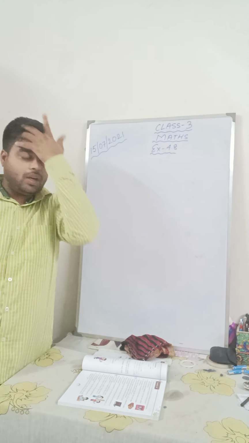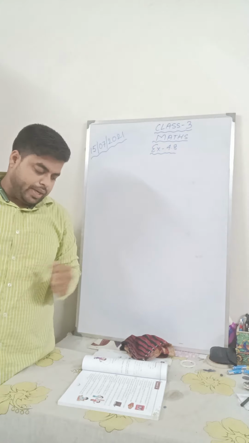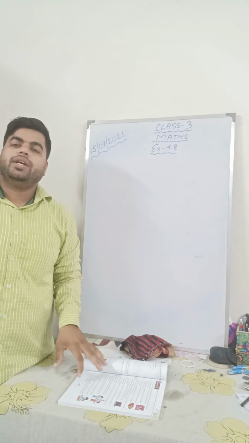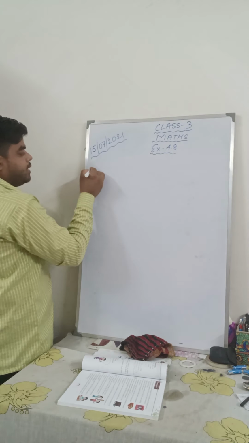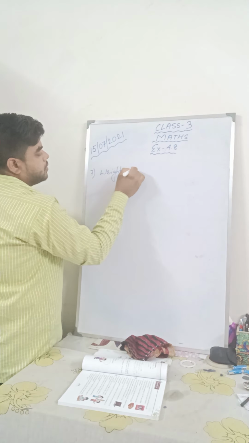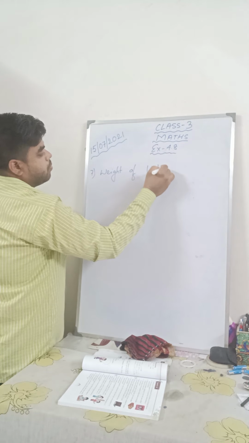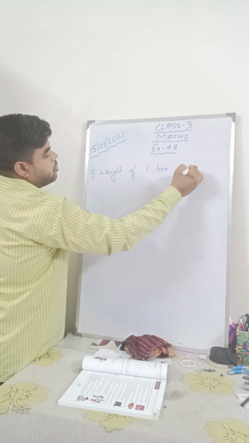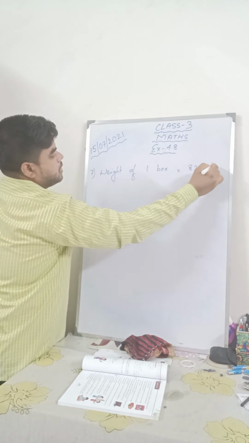So if the weight of one box is 825 kilogram, what will be the weight of 12 boxes? So you write here: weight of one box is equal to 825 kg.